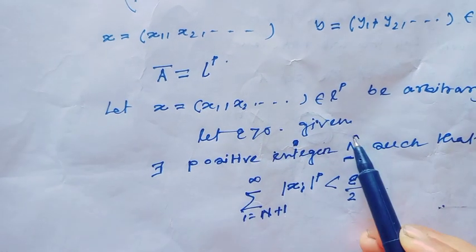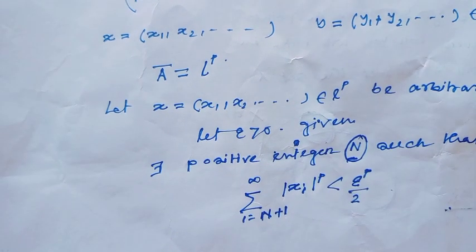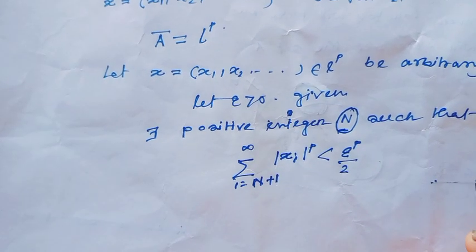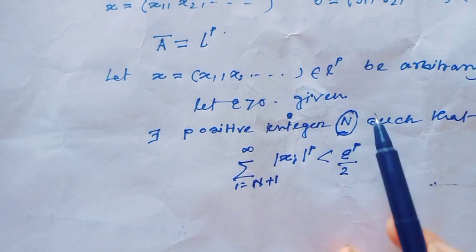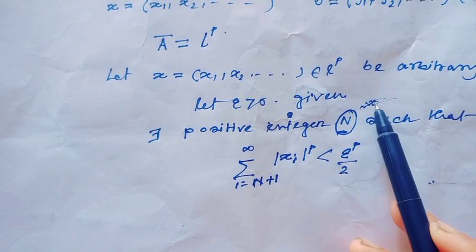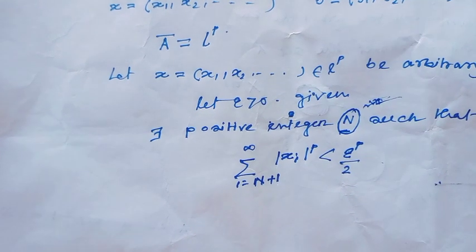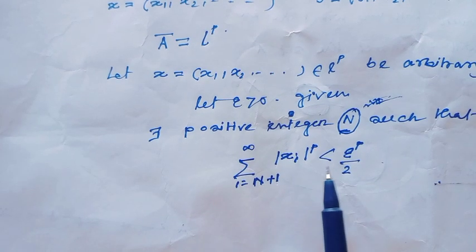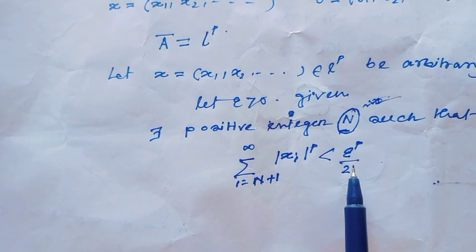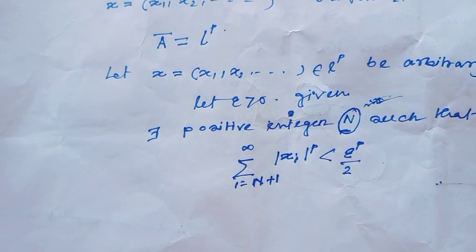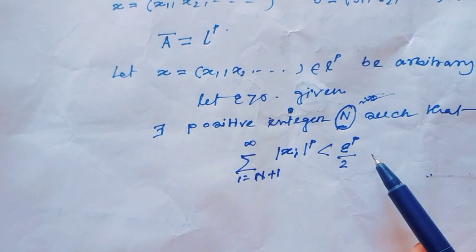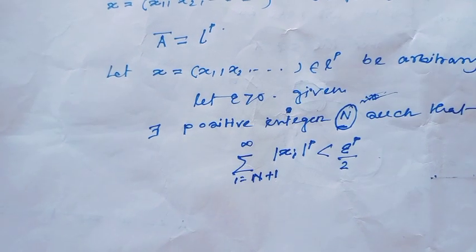Then there exists a positive integer N such that, since this is a convergent series, after the N-th term, the sum from i equals N plus 1 to infinity of the absolute value of x_i to the power p is less than epsilon to the power p over 2.